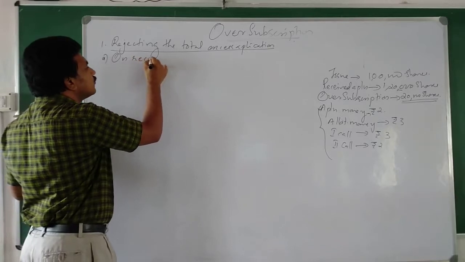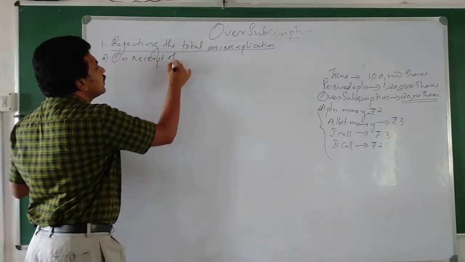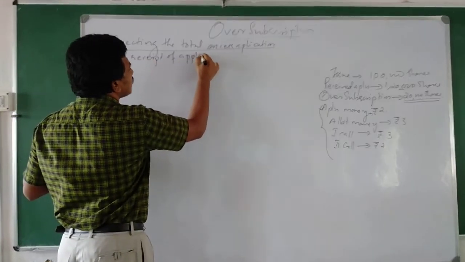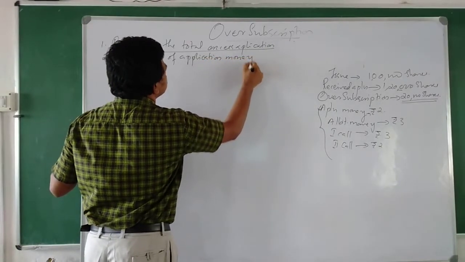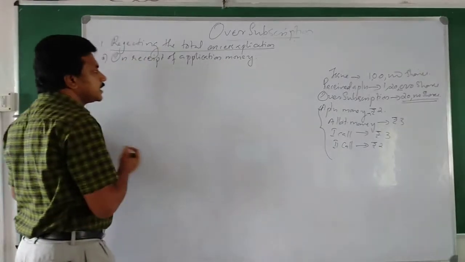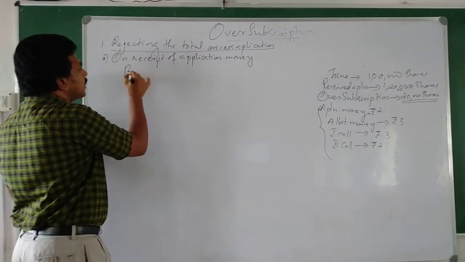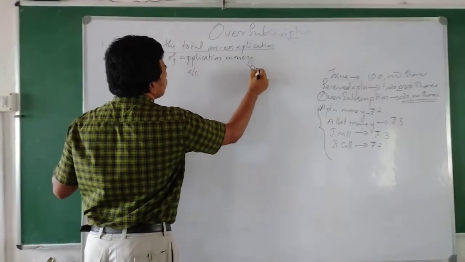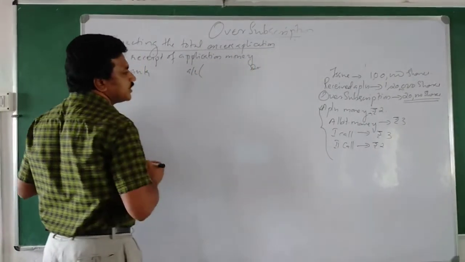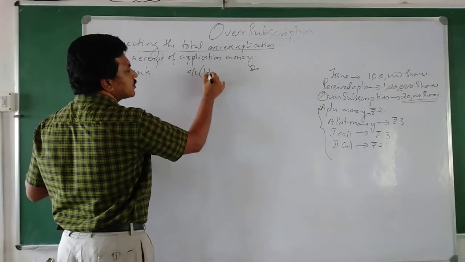On receipt of application money, what is the journal entry? Yes, bank account debtor. Bank account debtor, how much money will we get?